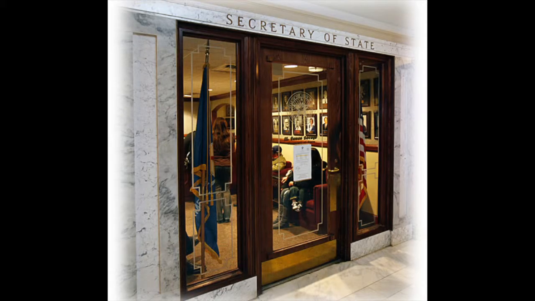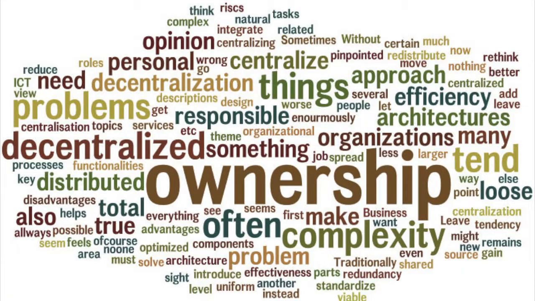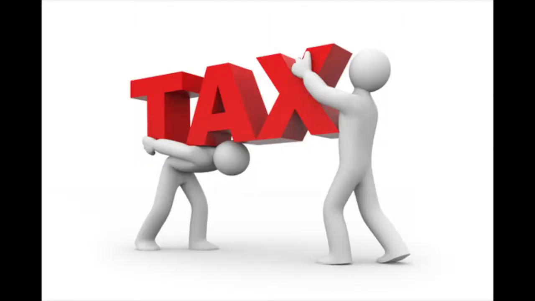An LLC is formed by filing articles of organization, usually in the Secretary of State office. The owners are known as members. Their liability is limited to the amount they invested in the business. The earnings of the LLC are taxed as a partnership.